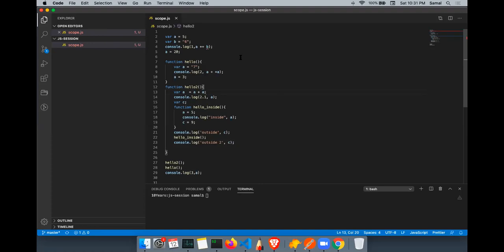11. Why 11? Because you converted it into a number by adding a plus. Yeah, correct. Okay, now give me the output.